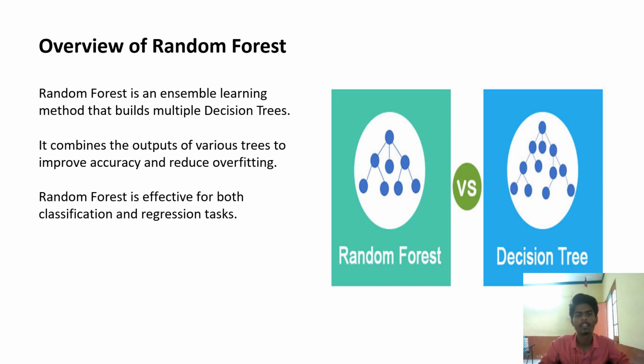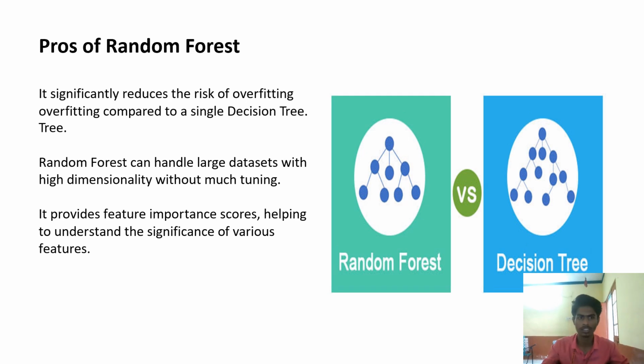Random forest is an ensemble learning method that builds multiple decision trees. We learned that a decision tree contains branch nodes, root nodes, and others, and we take decisions using decision trees. But multiple decision trees lead to the random forest algorithm. It combines the outputs of various trees to improve accuracy and reduce overfitting. Here it is divide and conquer. Random forest is effective for both classification and regression tasks.